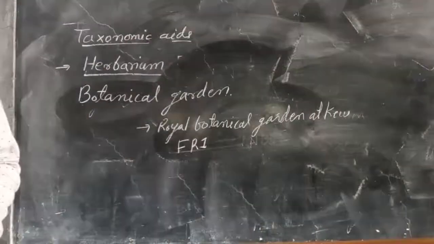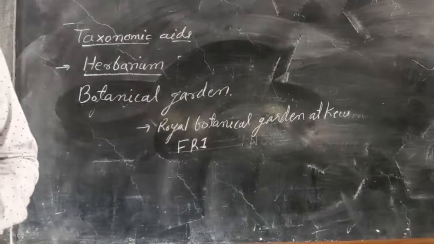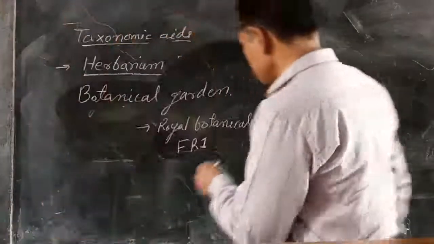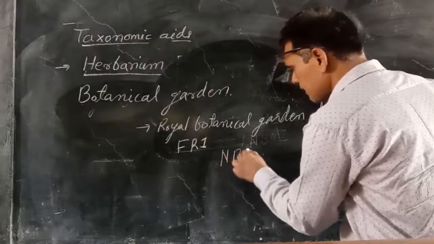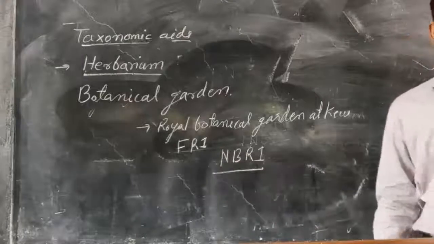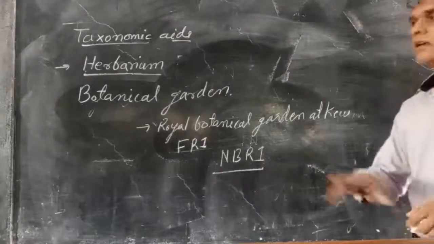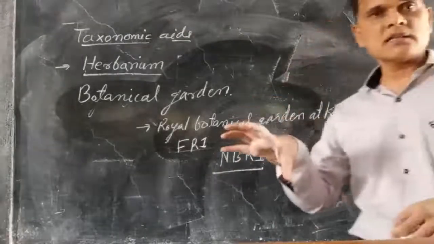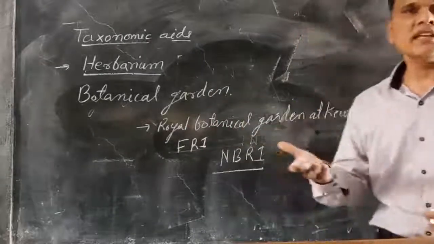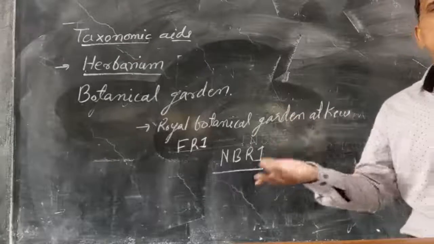These are the Botanical Gardens. The National Botanical Research Institute, Lucknow, NBRI, is also there, where living plants are grown in the particular area, so we can study them there.